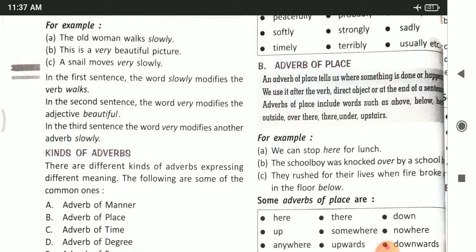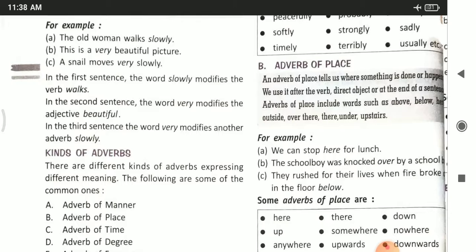Number C. A snail moves slowly. As you all know, ly words are called adverbs. So here the word slowly is an ly word, it is an adverb, and the word very is modifying another adverb, slowly. So here very is also an adverb and it is modifying another adverb, that is slowly. These three are the perfect examples of how adverbs modify a verb, an adjective or another adverb.